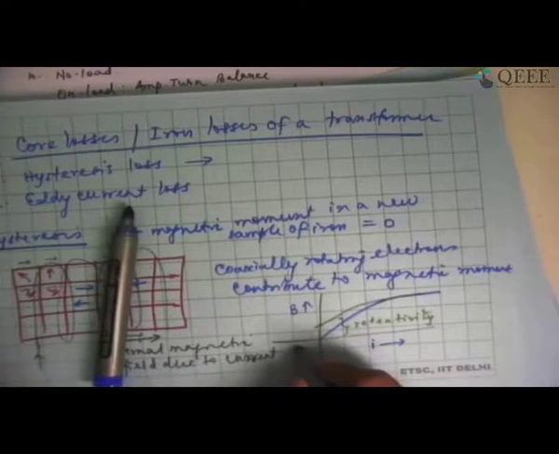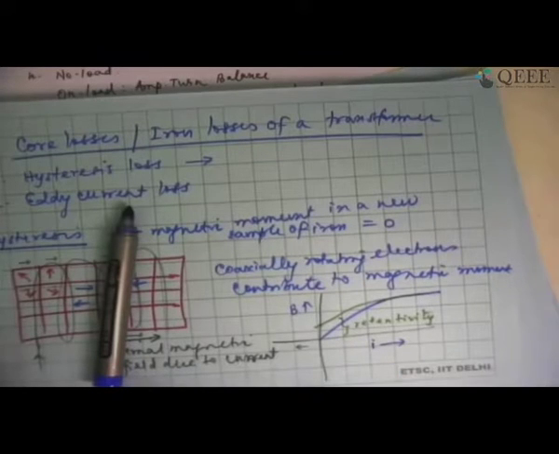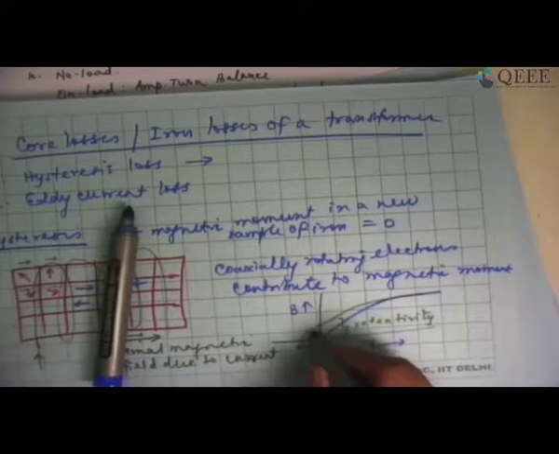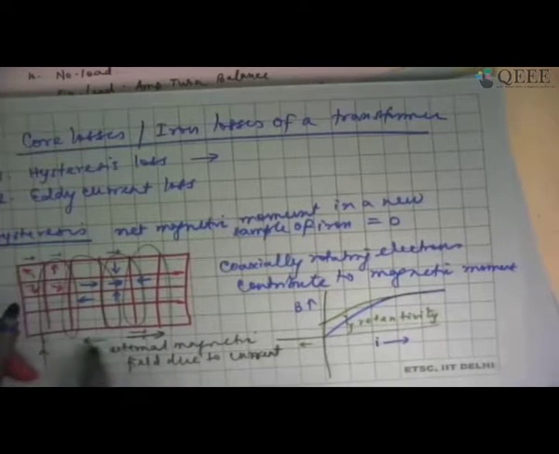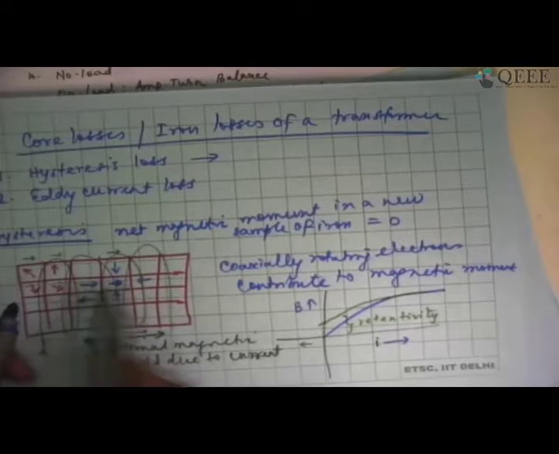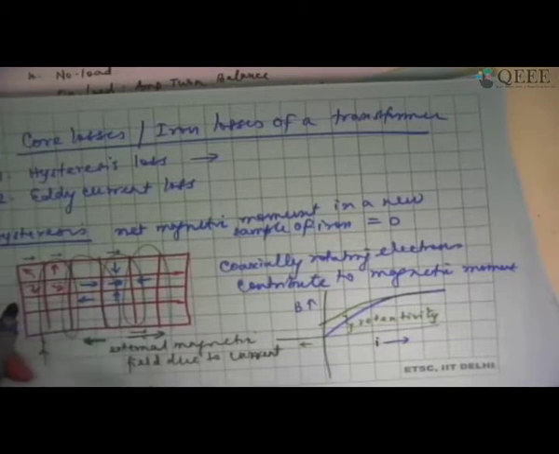Now I start increasing the current in the opposite direction. When the current starts increasing in the opposite direction, the external magnetic field also reverses its direction. Because the external magnetic field reverses its direction, the domains slowly, one by one, will start reversing their orientation in the ferromagnetic material.